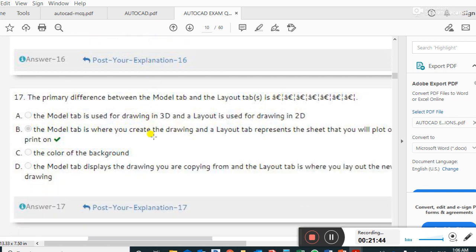The primary difference between the model tab and the layout tab is that the model tab is where you create the drawing, and the layout tab represents the sheet that you will plot to print on. Guys, this is a very important question, the difference between the model and layout.